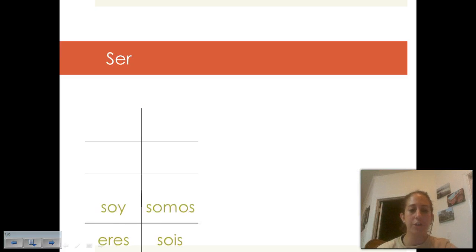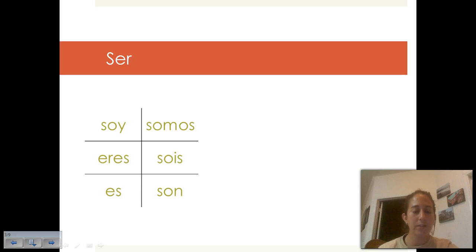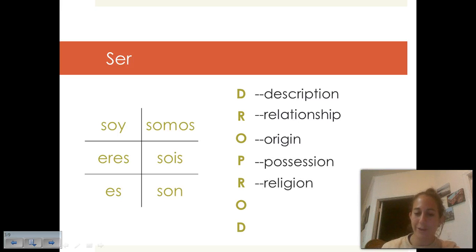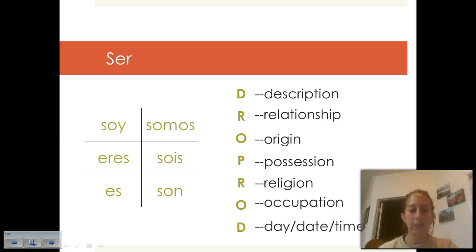Alright, remember our ser conjugations? We've already talked about soy, eres, es, somos, sois, and son. Alright, and the acronym that we use here at Olathe South is DROP ROD to remember ser. Alright? So first of all, our first D stands for description. R, relationship. O, origin. P, possession. Other R, religion. Other O, occupation. And other D, day, date, and time. DROP ROD. Description, relationship, origin, possession, religion, occupation, day, date, and time.